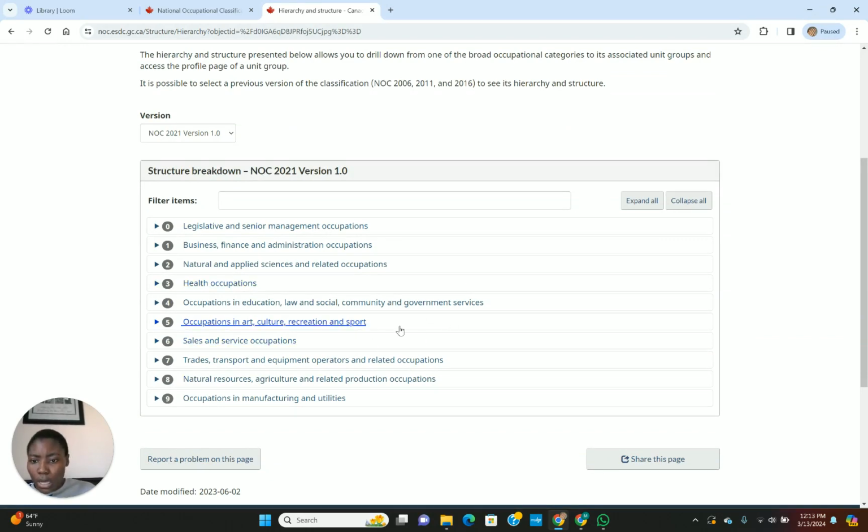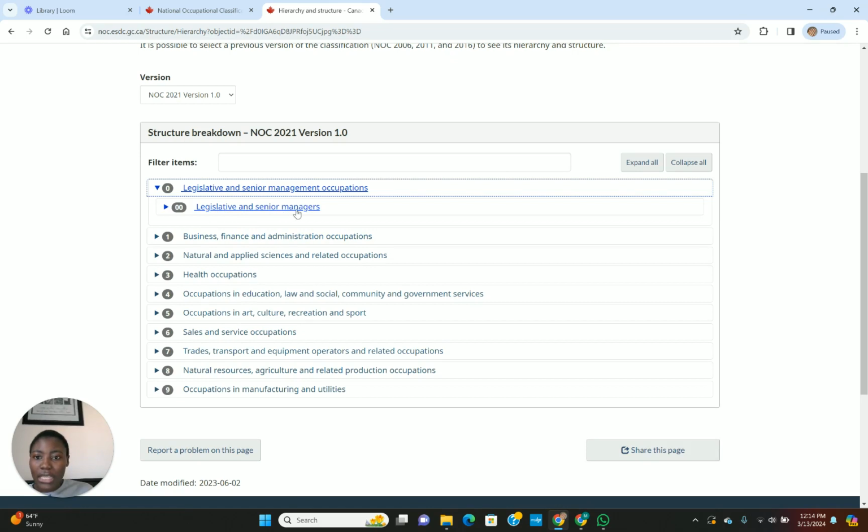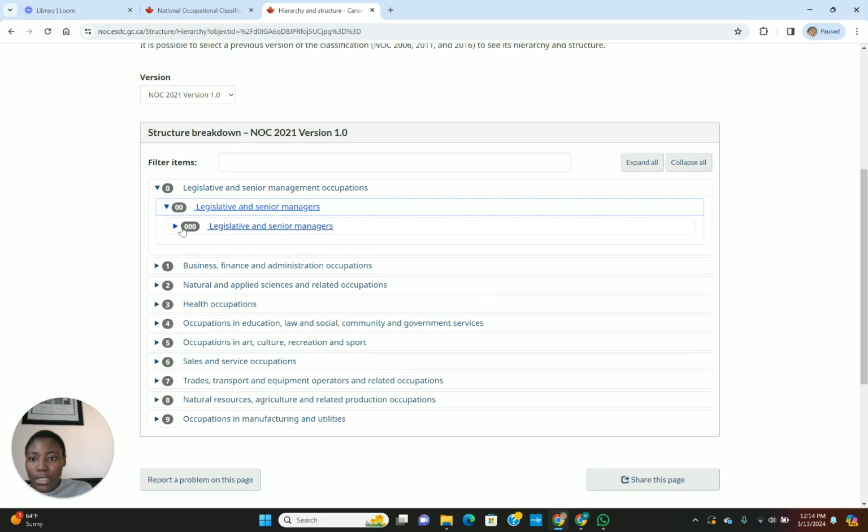Okay, so coming here, let's say for those who are in banking and finance. If you see 0, this is the tier. 0 is tier 0. It gives you legislative and senior management occupations. If you click here, it will keep opening.